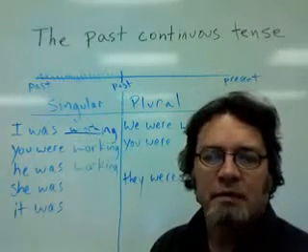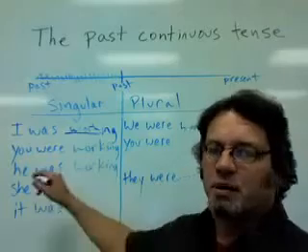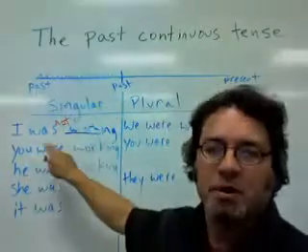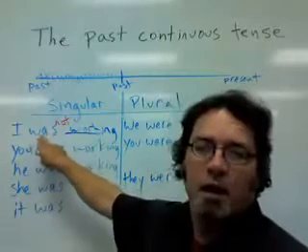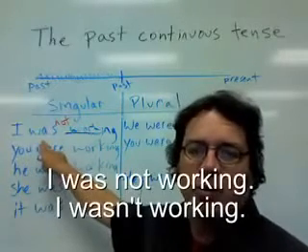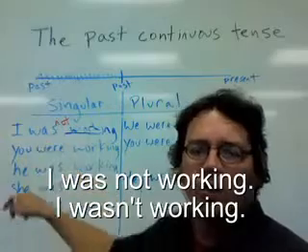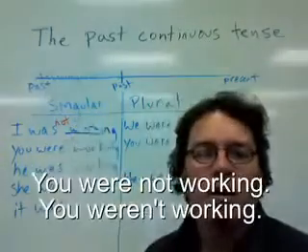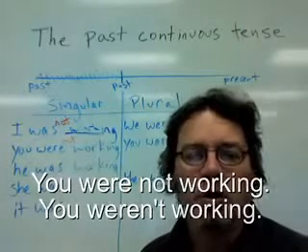To make the negative for the past continuous tense, add not after the verb be. You can say, for example, I was not working, or I wasn't working. You were not working, or you weren't working.